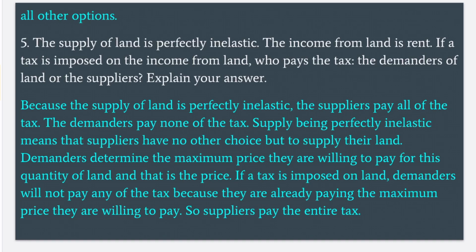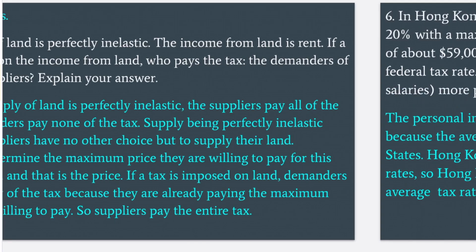Supply being perfectly inelastic means that the suppliers have no other choice but to supply the land. Demanders determine the maximum price they are willing to pay for this quantity of land, and that is the price. If a tax is imposed on land, demanders will not pay any of the tax because they are already paying the maximum price they are willing to pay. So suppliers pay the entire tax.